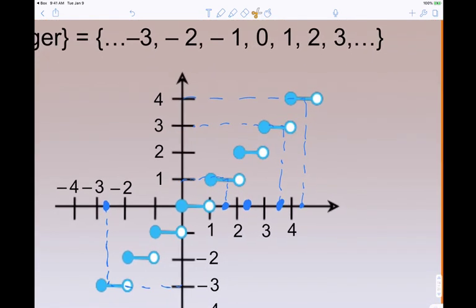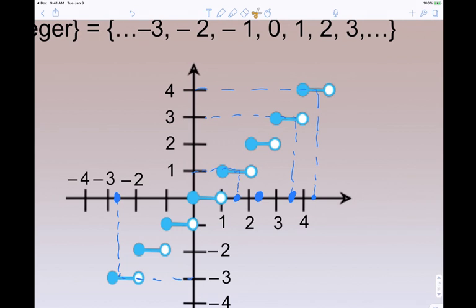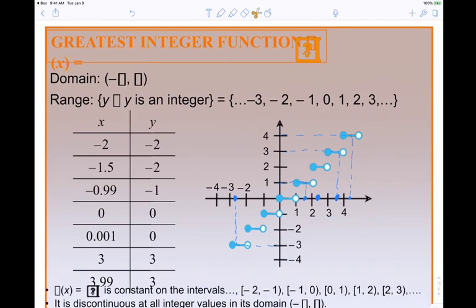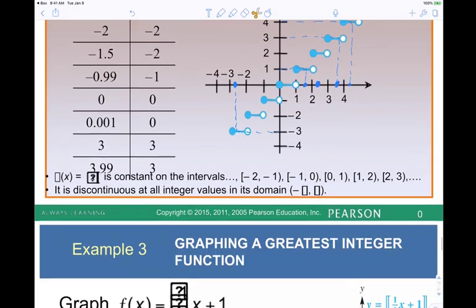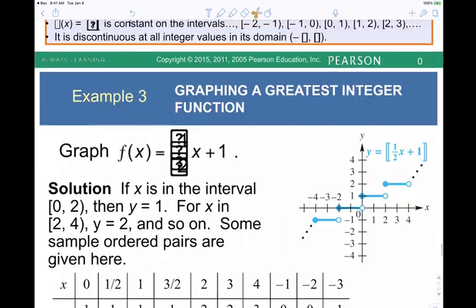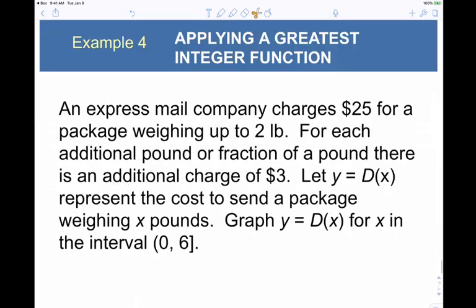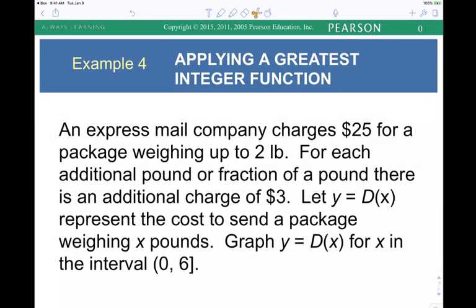This is called the greatest integer function, or a step function. Greatest integer function, okay? So we worked some examples there. I'm going to have to leave the rest as an exercise. I don't have time to do the rest, okay? It's a good idea to go through these examples and make sure that you're comfortable with it.